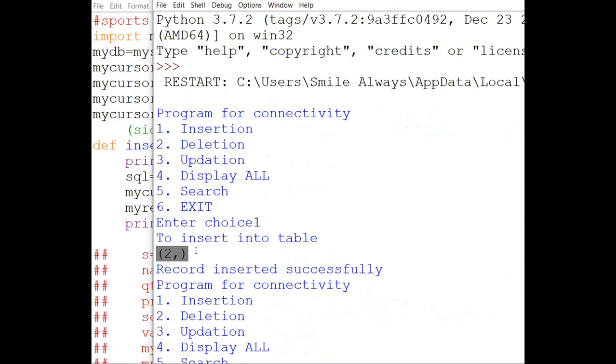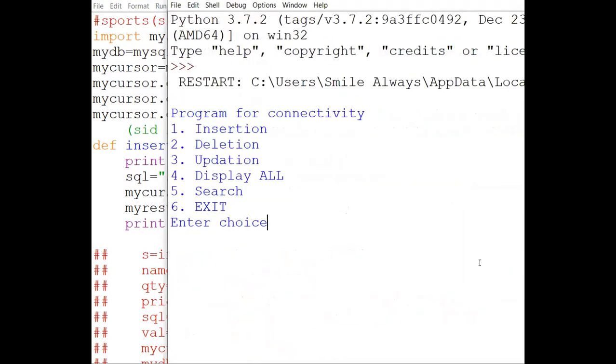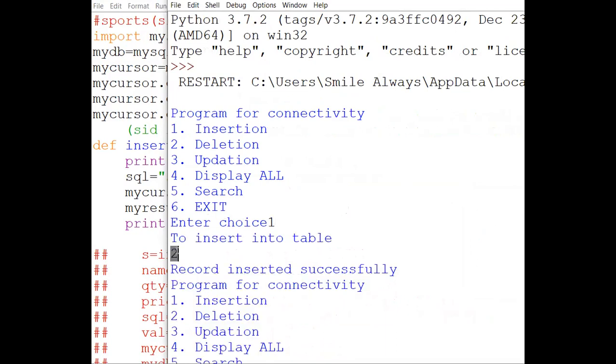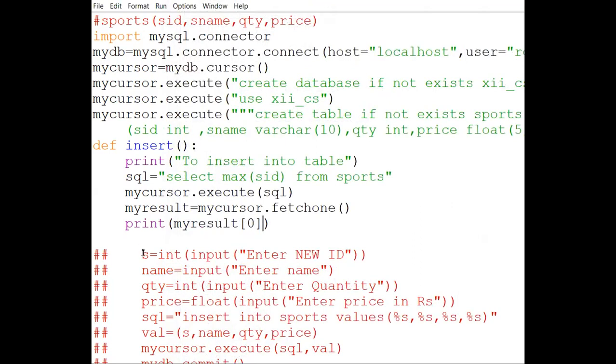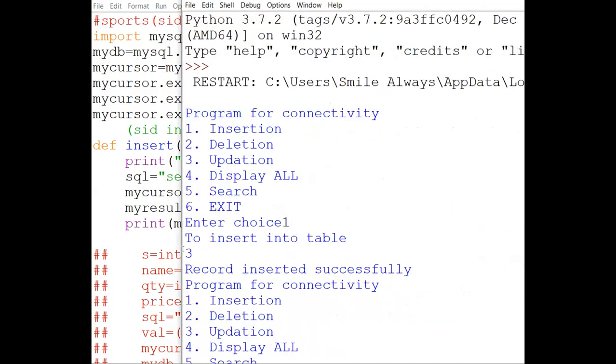It is giving me 2, but in the form of a tuple, and I don't want a tuple. If I write my result of 0, no doubt it will be my answer. Still there will be many problems, but we are going to discuss all those problems one by one. If I write 1, you can see it is showing me 2. So it is getting the last value. What I wanted is to add 1 to this. So if I do my result of 0 plus 1, it will give me the answer. You can cross-check that now it will give me 3. So this is what I wanted to insert.